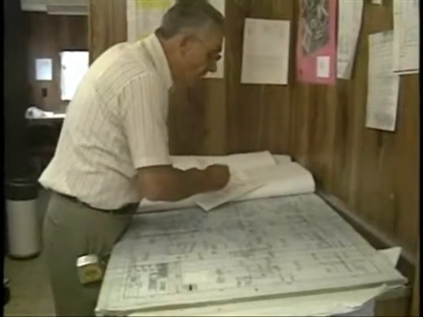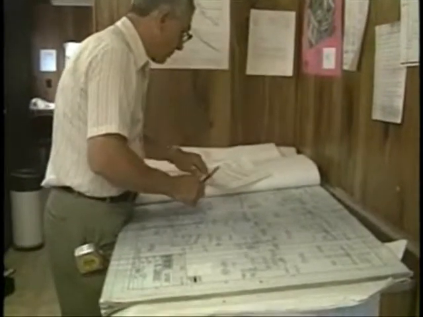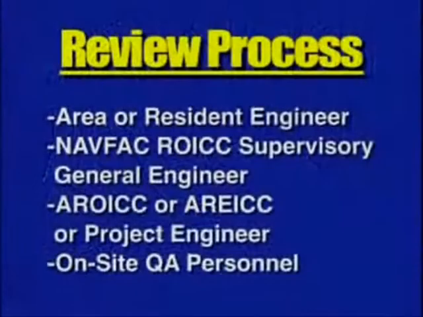Before a quality control plan can be implemented, it must be reviewed and accepted by the government. This review process involves primarily the area or resident engineer and the NAVFAC-ROIC supervisory general engineer, the AROIC or ARINC or project engineer, and the on-site quality assurance personnel.